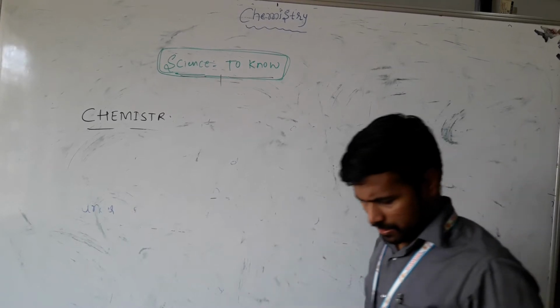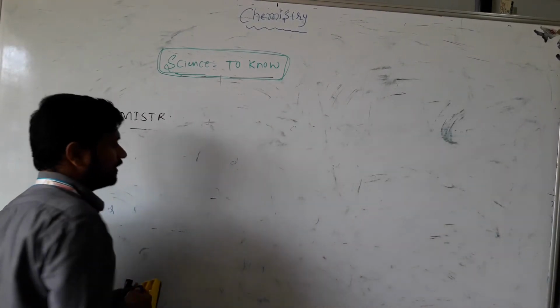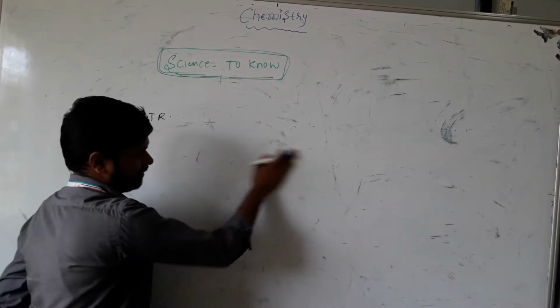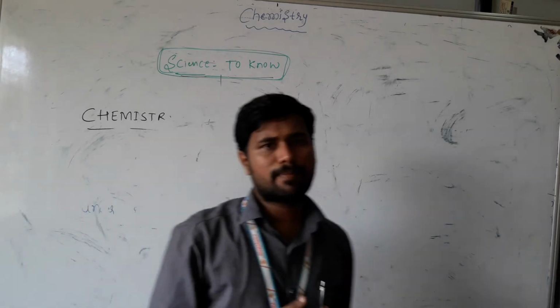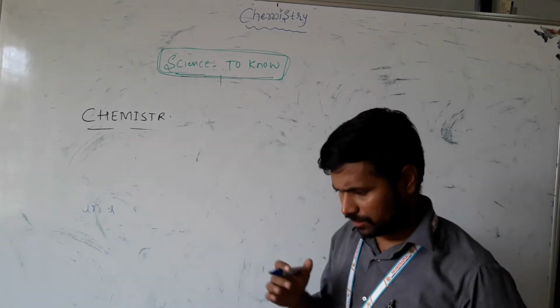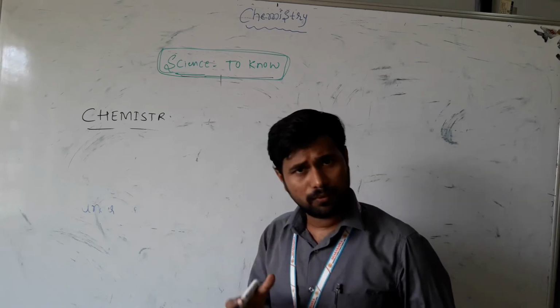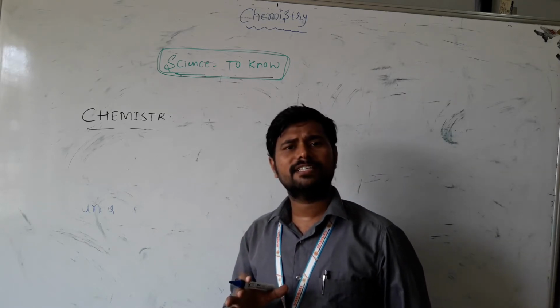See here, I will tell you one very important point for chemistry. A few decades back, humans used clothes, food, and footwear that were all made of natural materials.